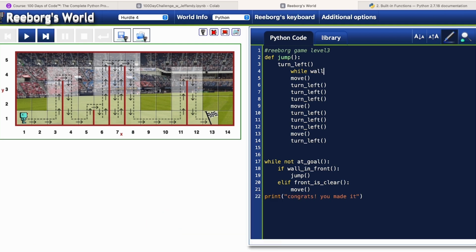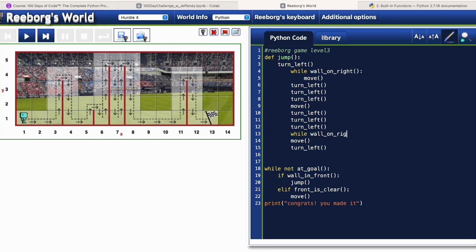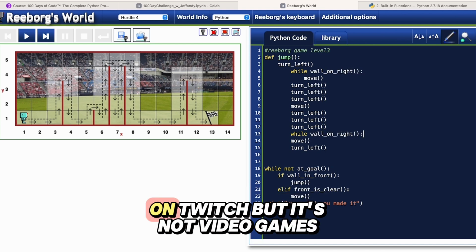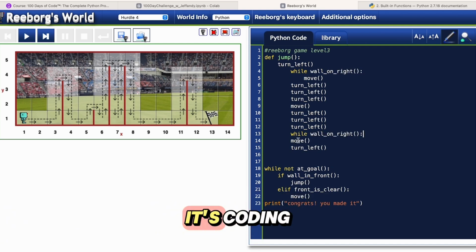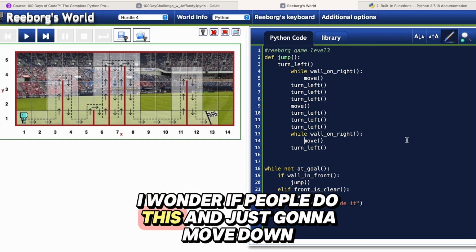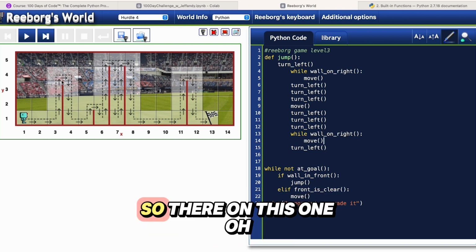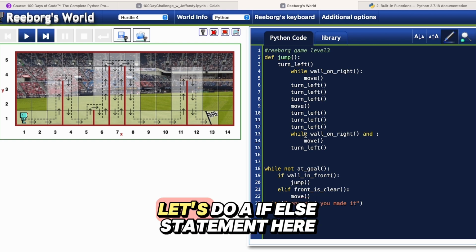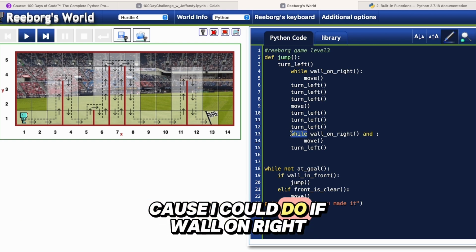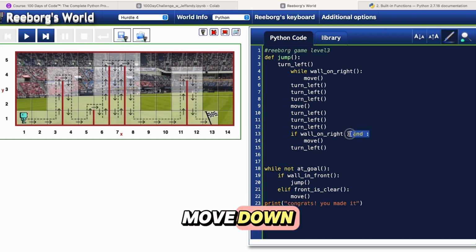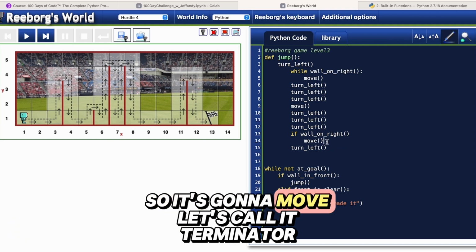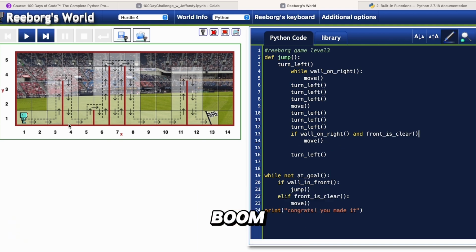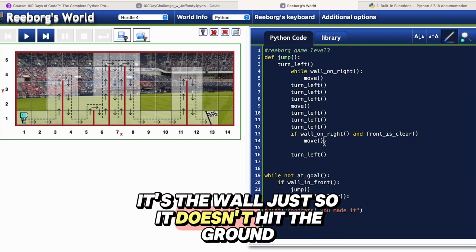While wall on right. This almost feels like I'm playing video games on Twitch, but it's not video games, it's coding. I wonder if people do this. And it's gonna move down. Oh, that's the thing. So there on this one, let's do an if-else statement here, because I could do if while on right, move down. Try this. So it's gonna move. Let's call it Terminator. So when the Terminator, boom, it's the wall. It's just so it doesn't hit the ground.